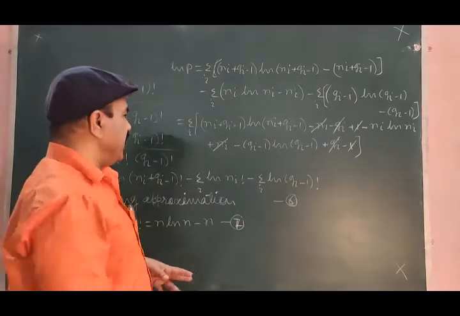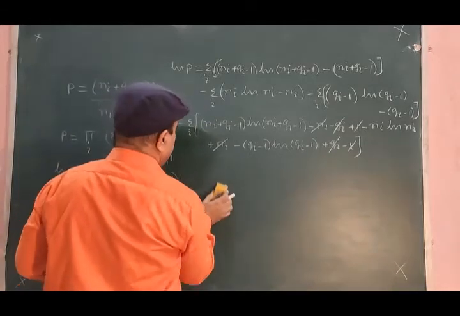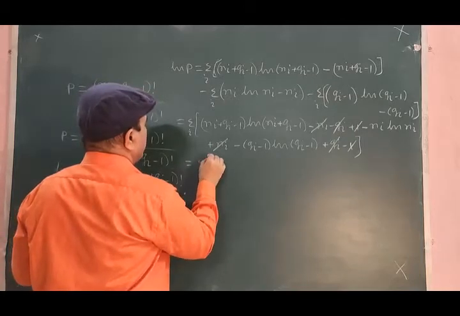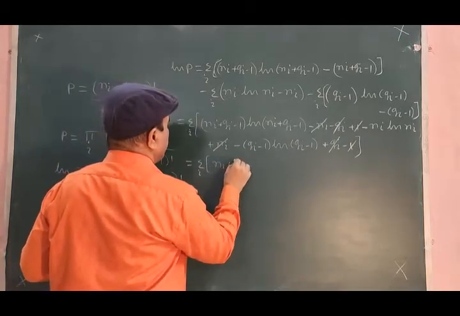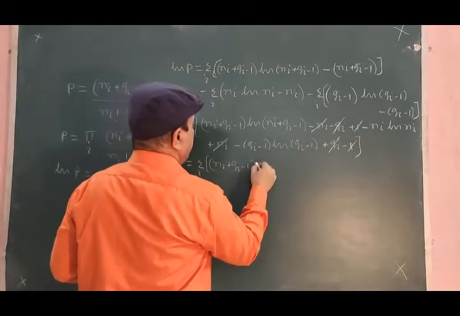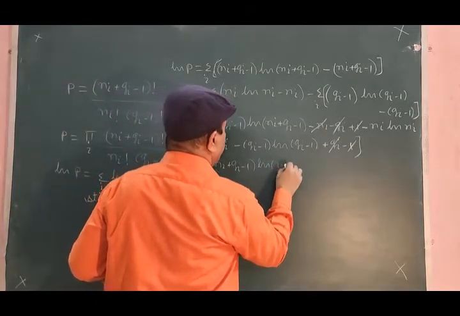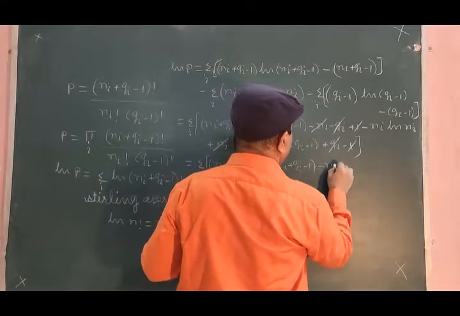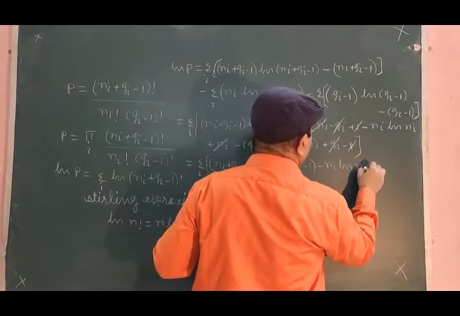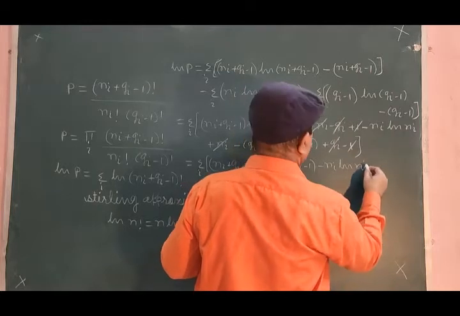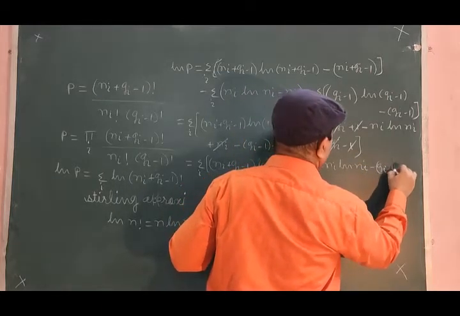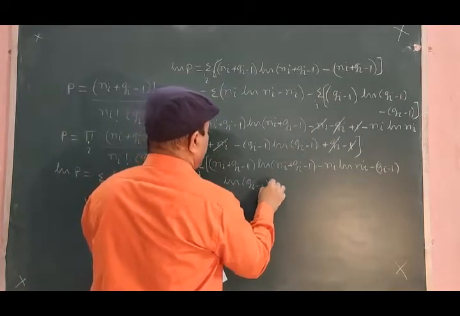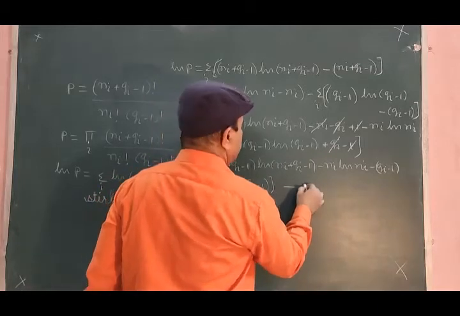Let us collect the remaining terms. Equation number 8.